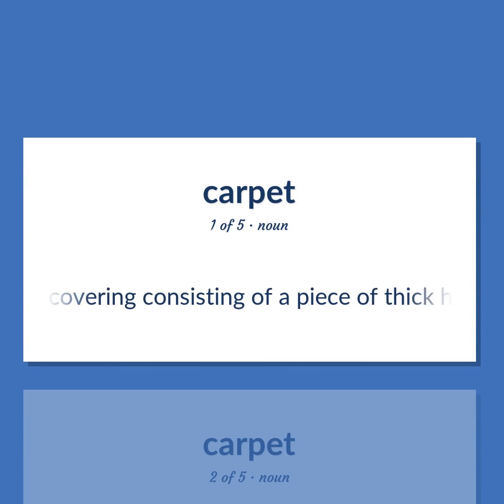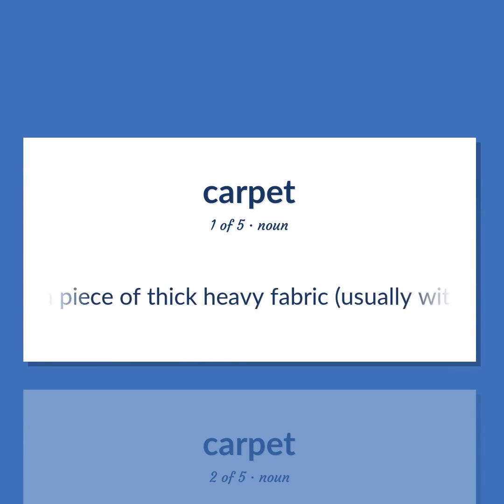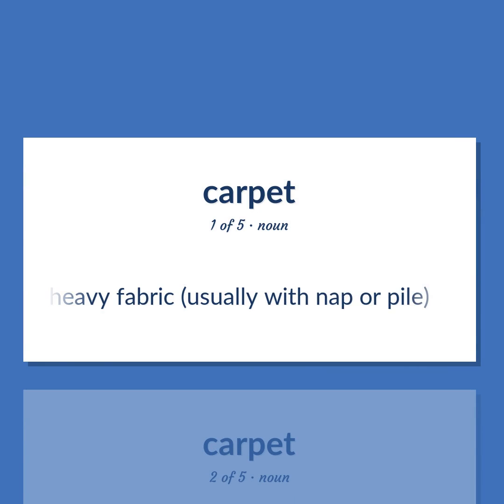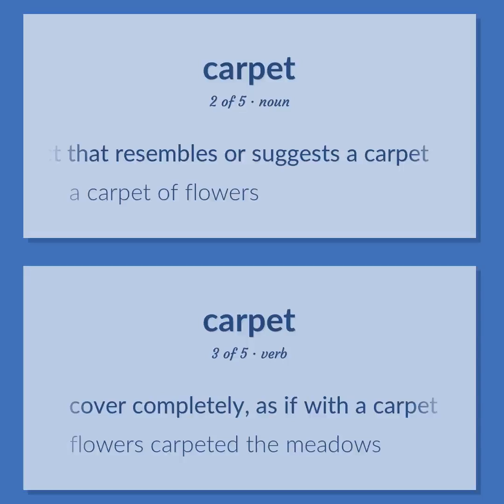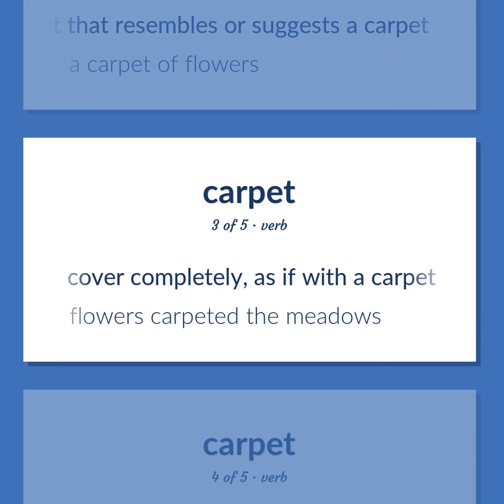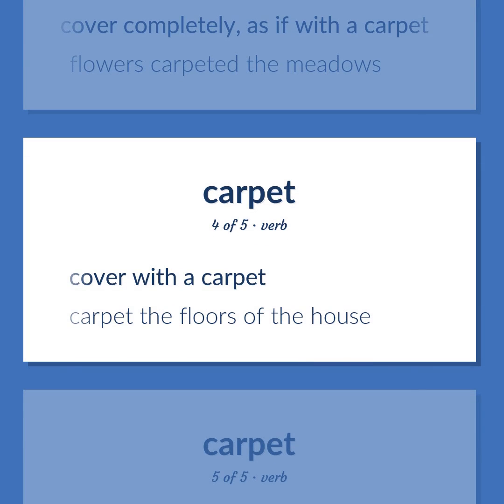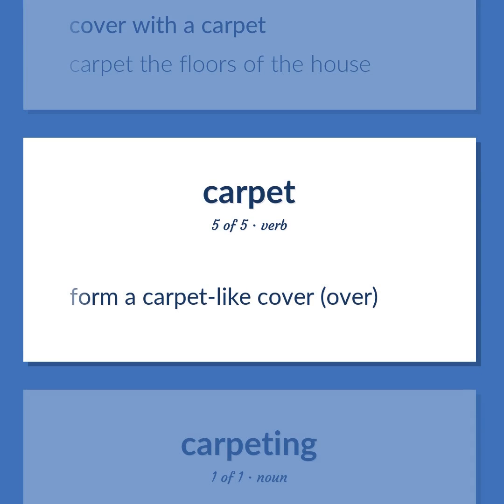Floor covering consisting of a piece of thick heavy fabric, usually with nap or pile. A natural object that resembles or suggests a carpet. A carpet of flowers. Cover completely, as if with a carpet. Flowers carpeted the meadows. Cover with a carpet. Carpet the floors of the house. Form a carpet-like cover over.